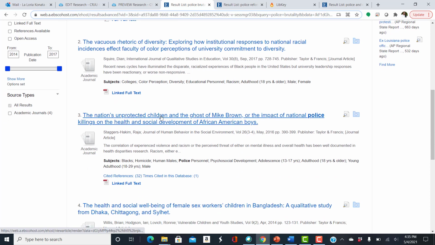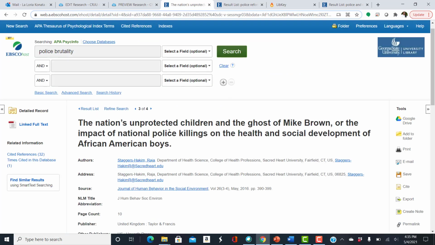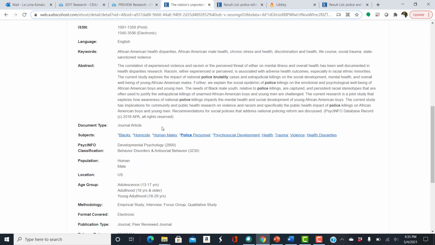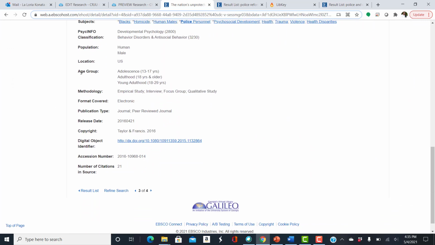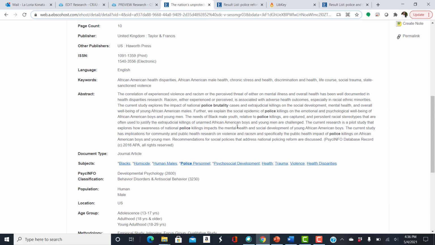This is one of the earlier cases. And with this database, you also have some other things that you can do. It lets you know the age group of the focus group. So this focus group is a qualitative study. So you're not looking at numbers, but you're getting opinions from those in your empirical study. So if you needed one of these kinds of study, this article fits the bill.